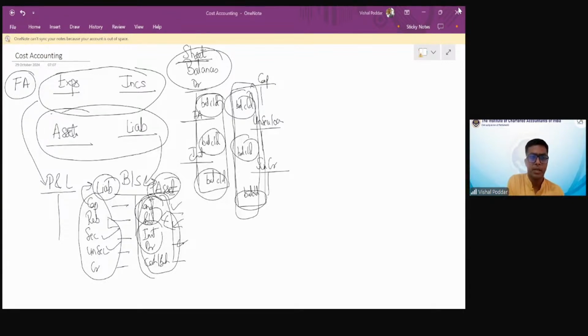Yes, Anil beta, it is simple. Asset, when you write the closing balances, where is the closing balance of an asset account written? It is written on the credit side. You write "by balance carry down" when you are closing any asset account. And when you are closing any liability account, you write the balance on the debit side, "to balance carry down". So all the left-hand side balances are put in the balance sheet on the left-hand side, which are all liabilities. Right-hand side closing balances are put in the balance sheet on the right-hand side, which becomes asset. Anil, I hope you got my point.